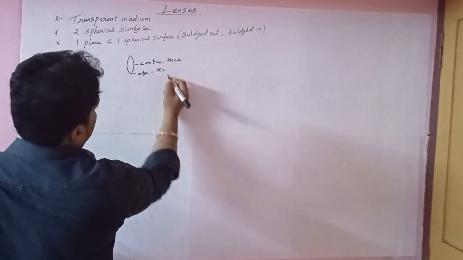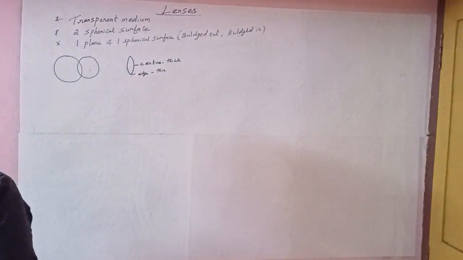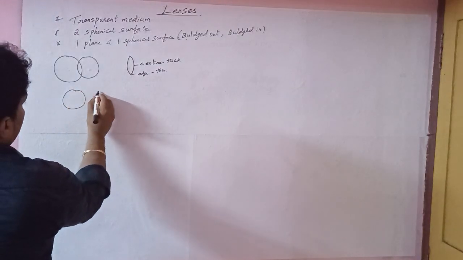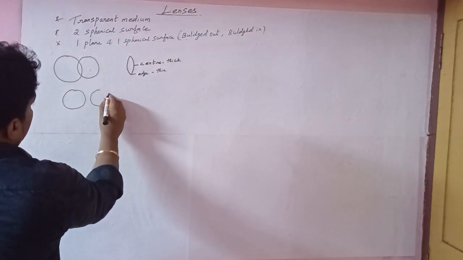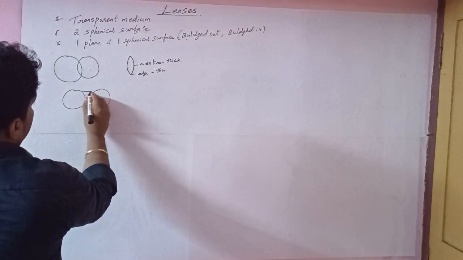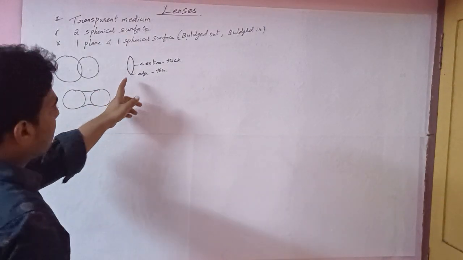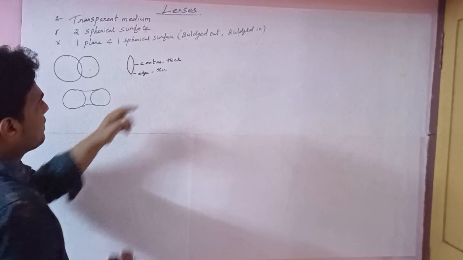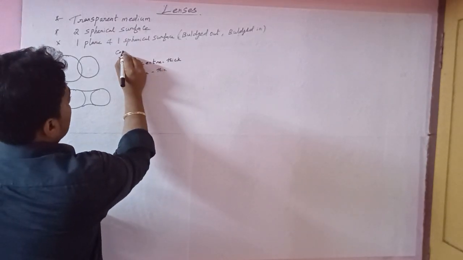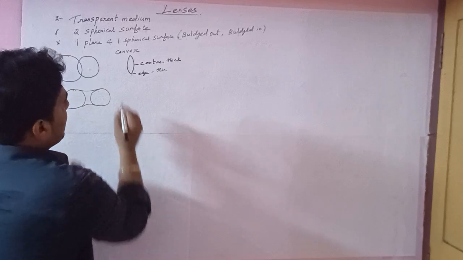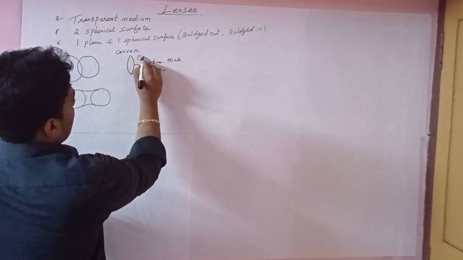Next, again we draw the diagram. The two spherical surfaces are separated by a distance. If you consider the convex lens, the two surfaces are bulged out.